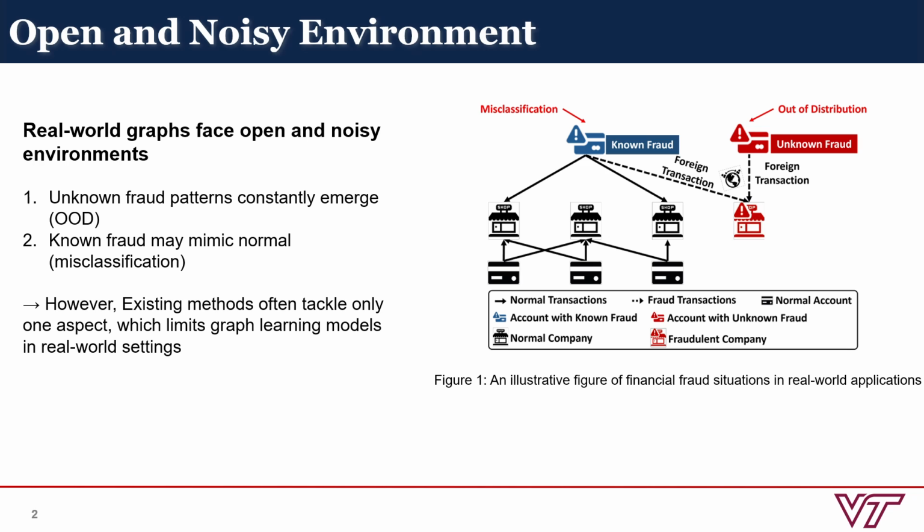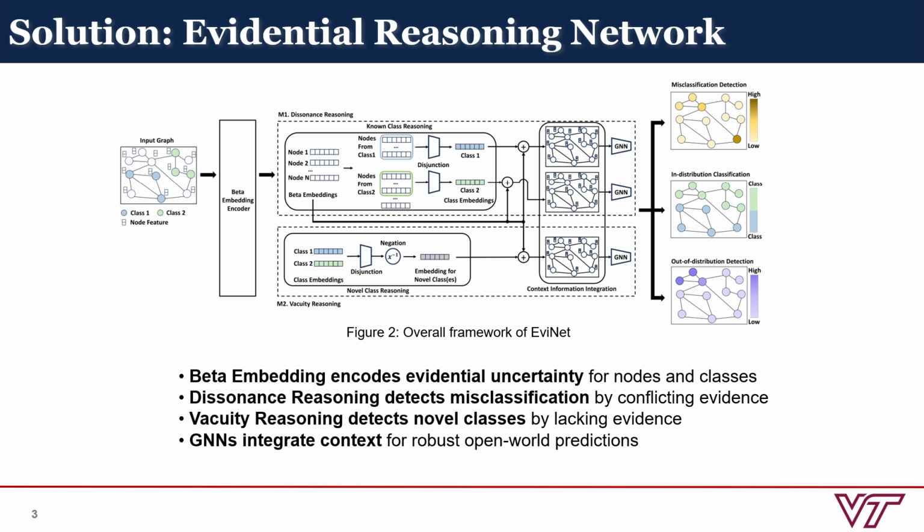To address this limitation, we propose EVINET, an evidential reasoning network that leverages uncertainty reasoning for out-of-distribution detection and misclassification detection. First, we use beta embedding to represent both nodes and classes with evidential uncertainty, which enables subjective logic operations such as disjunction and negation.